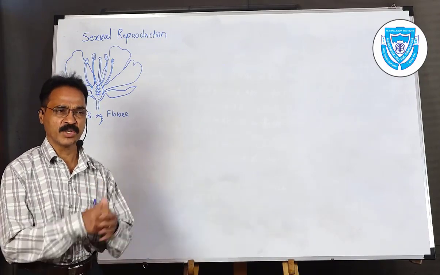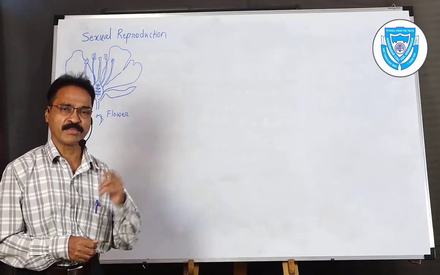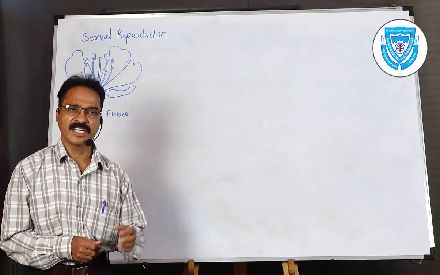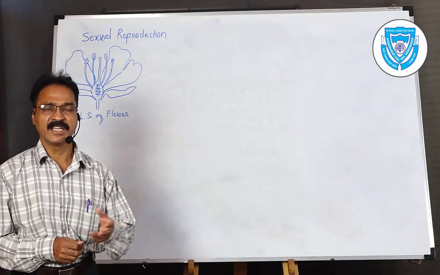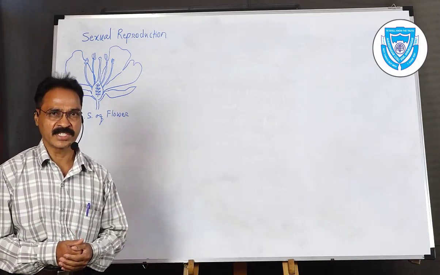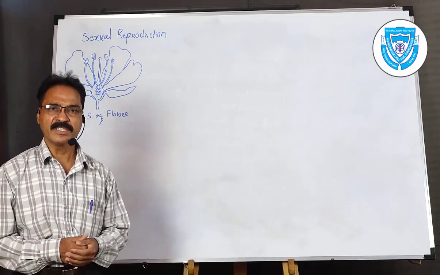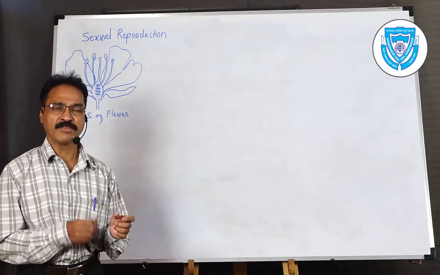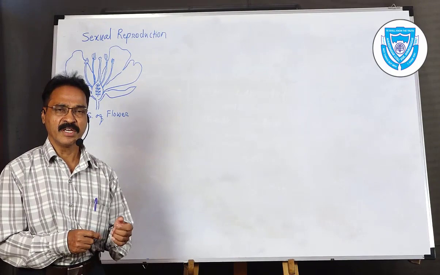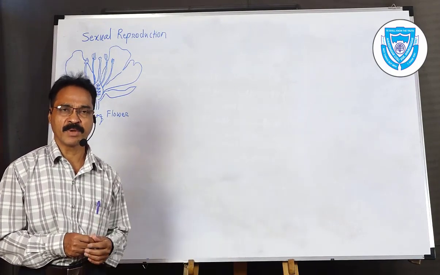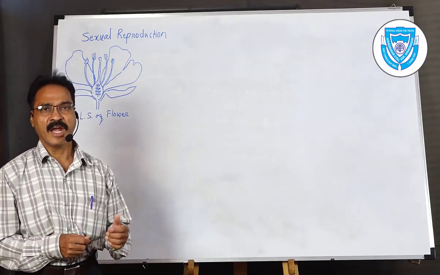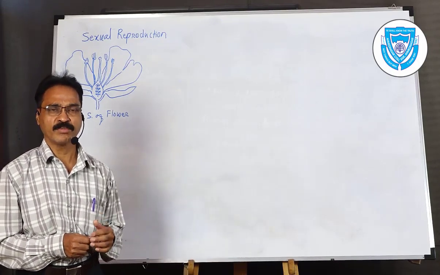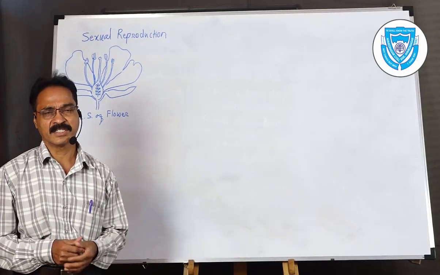In asexual reproduction we discussed fragmentation in algae like Spirogyra. Second, we discussed zoospore formation, again in algae, for example Chlamydomonas. Next one is in yeast. Budding is the example, where bud-like structures are formed after the maturity of the mother plant or mother cell, you can say. With budding, we get a number of new buds, and from each bud a new plant develops.